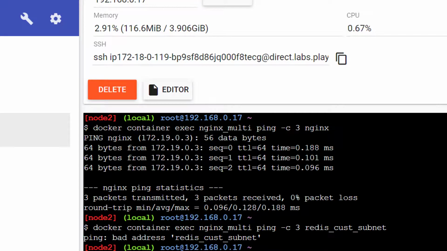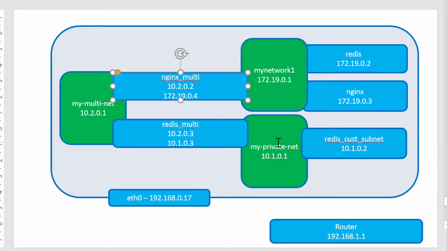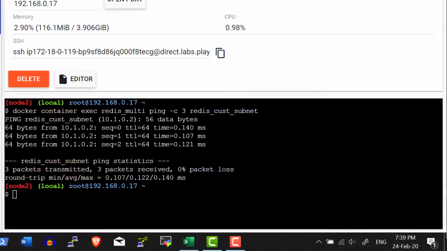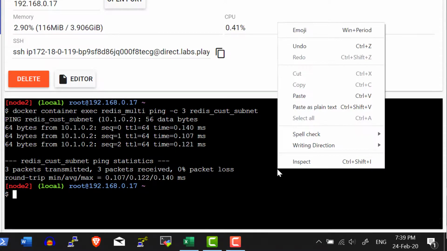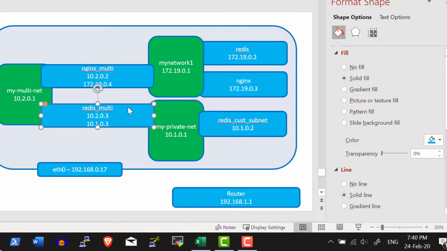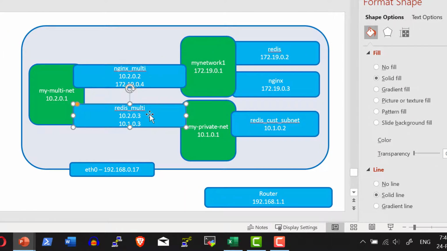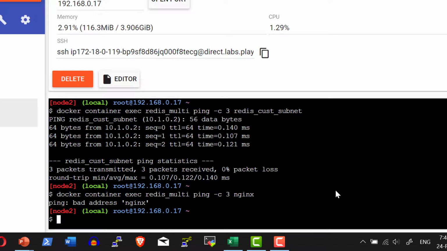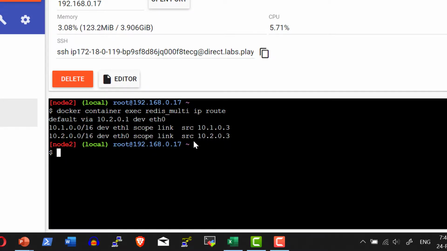Now let's ping the Redis custom subnet container from redis-multi. It should be in a position to ping. The same way, let me ping Nginx from redis-multi. It cannot, because it doesn't have the route, as well as it doesn't have a common network. From redis-multi, it cannot ping either Nginx or Redis because it will not have the route. We can check the details of this using the route command as well. It will have the details on how it should get routed.